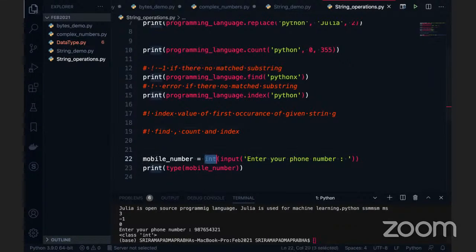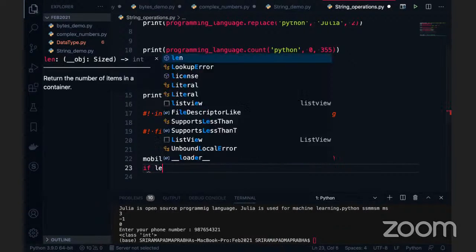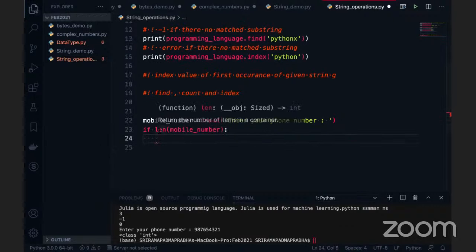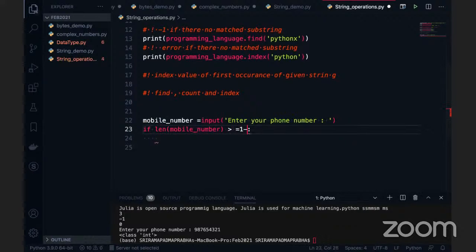So what will I do, right? I will keep it as a normal string. I don't consider it as an integer here. I will check the length here, right? So how to check the length? It's very simple. You can use an if condition, and I will use the length function here, length of mobile number, and put the colon. This is the if validation. If length of mobile number is greater than or equal to 10, or equal to 10 only, we can say that. Can I say equal to 10? When I'm going to validate this, is it the right statement or not? If length of mobile number is equal to 10, then that is a valid phone number.